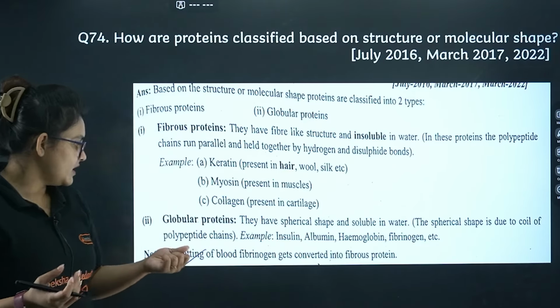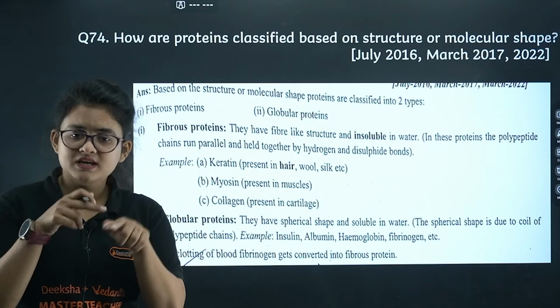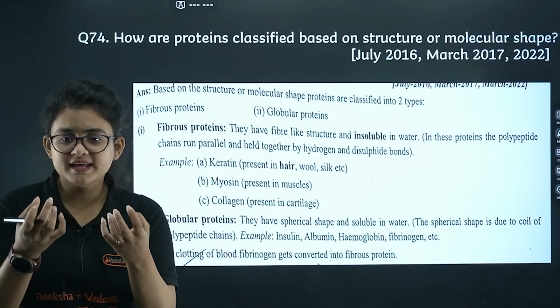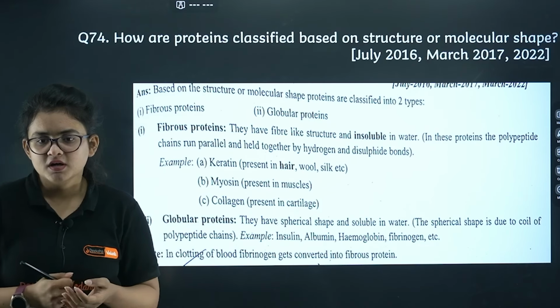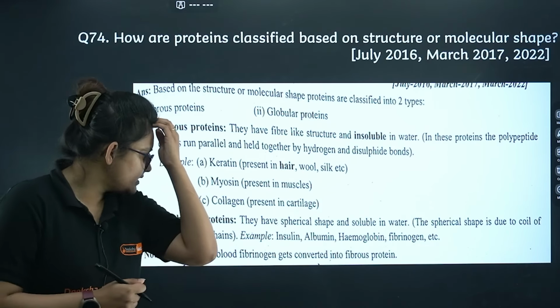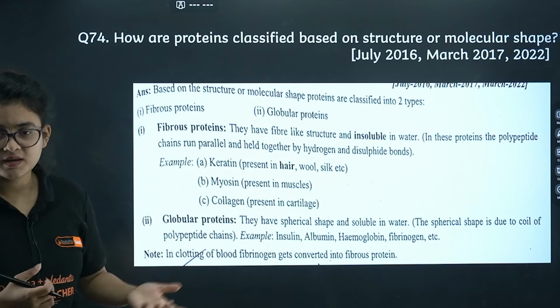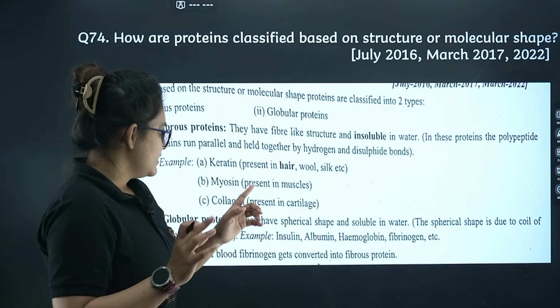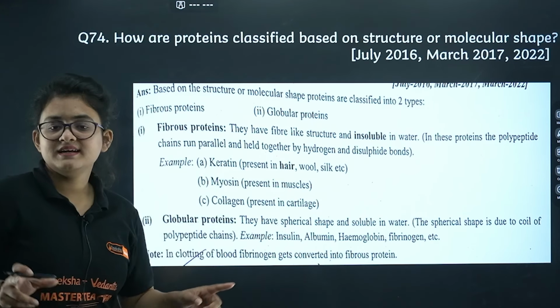And if you are having globular protein, they are actually spherical in shape, and they are soluble in water. Like you can take the example of insulin, albumin, hemoglobin itself. I guess it's clear to you.